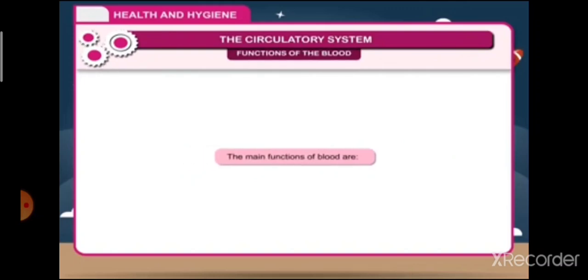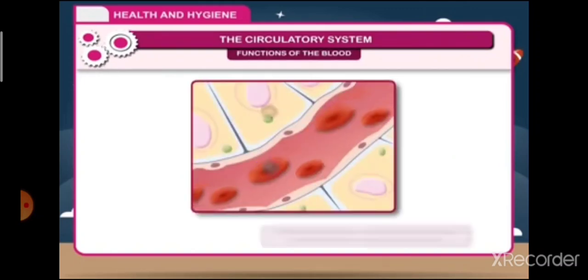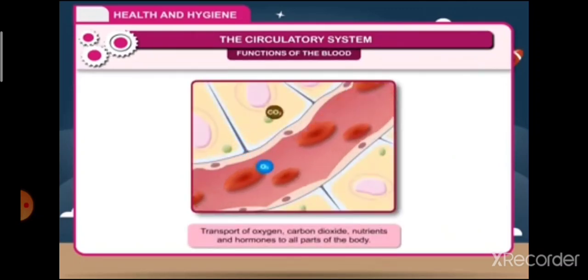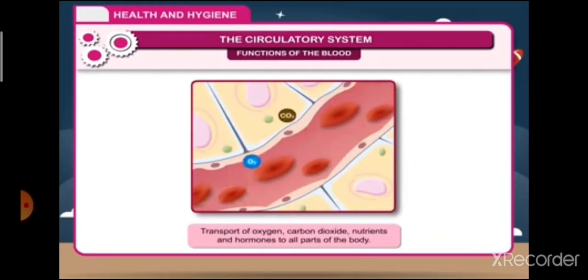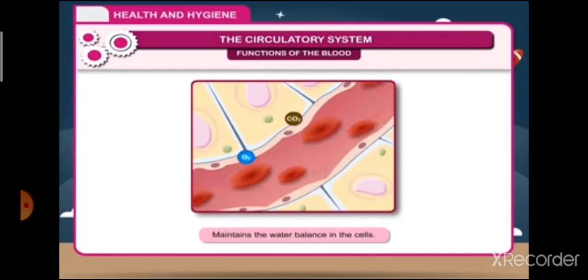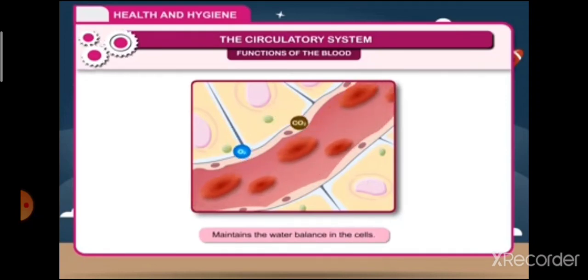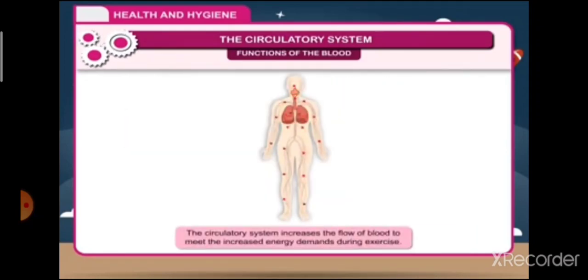3. Platelets, thrombocytes. The platelets are small, oval, colorless, flat and granular corpuscles which are without nuclei. At the time of injury, they help in the clotting of blood.